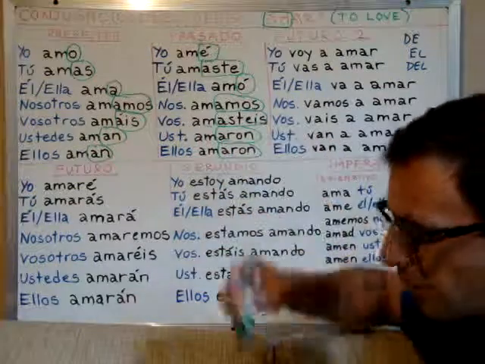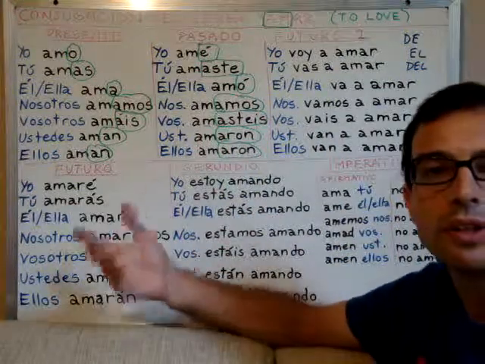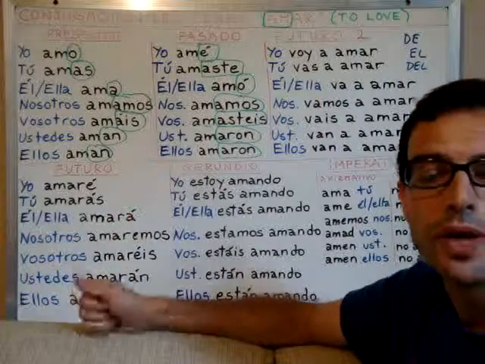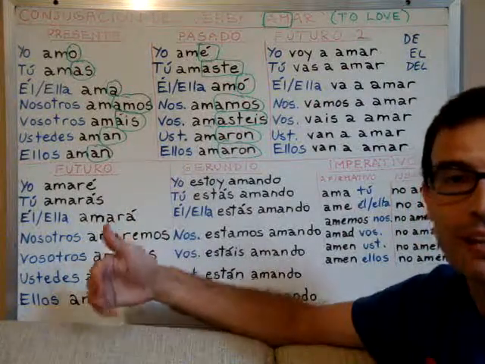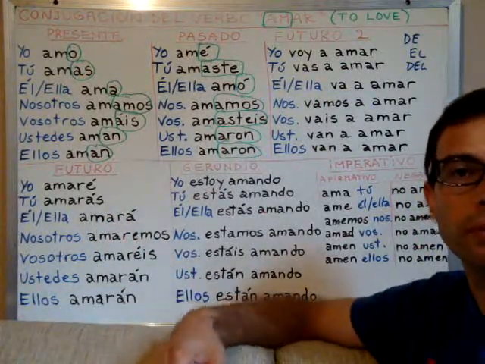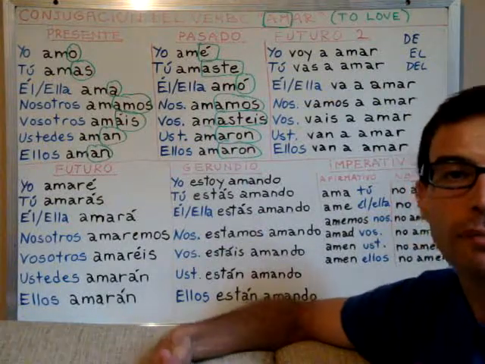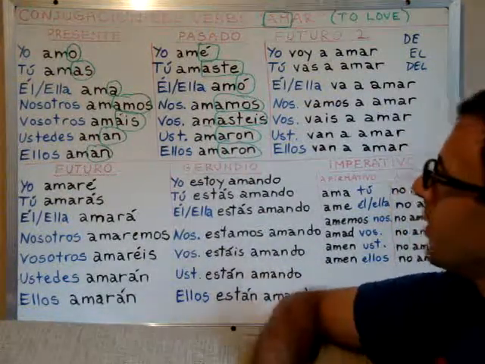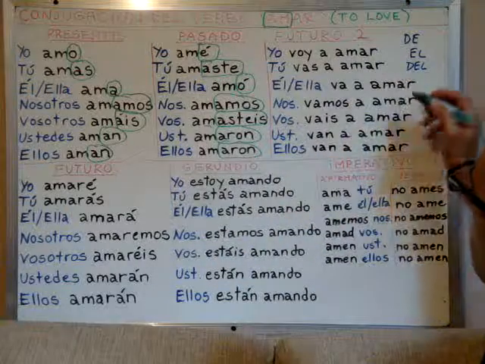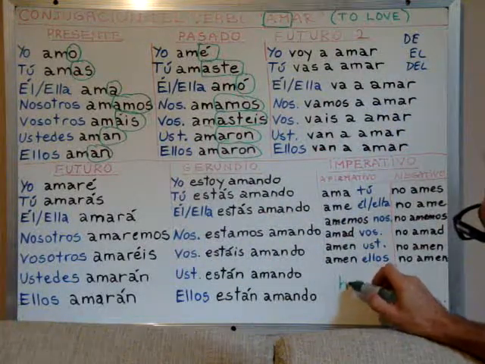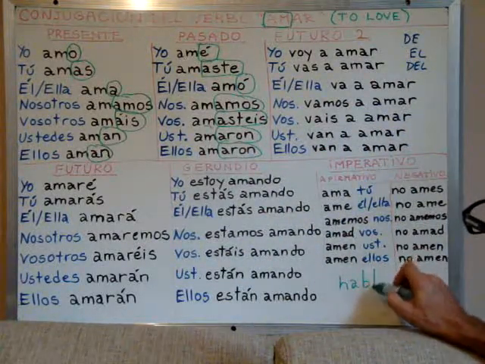So, if we want to conjugate any other regular verb of the group that ends in AR, like for example the verb hablar. Hablar means to speak. Then we will use the root of the verb hablar, which is habl, right?